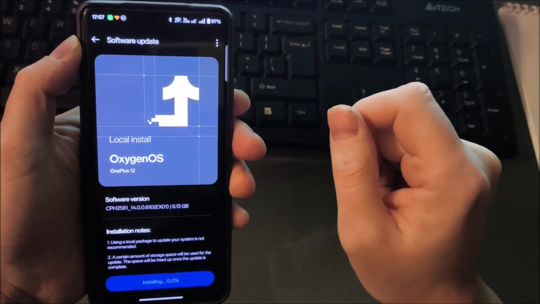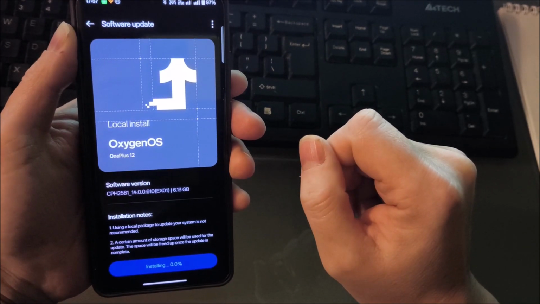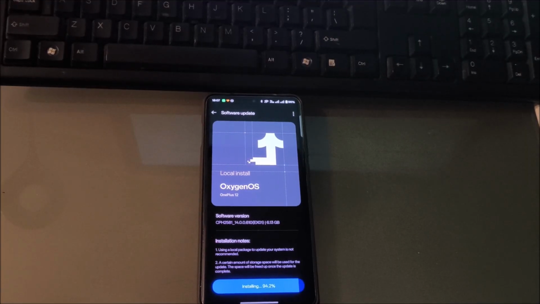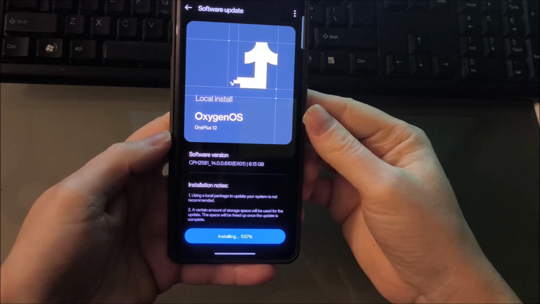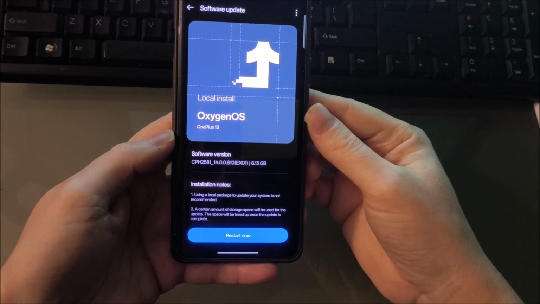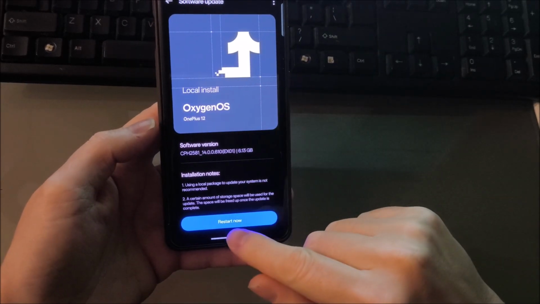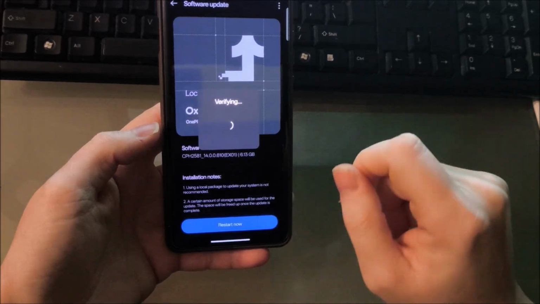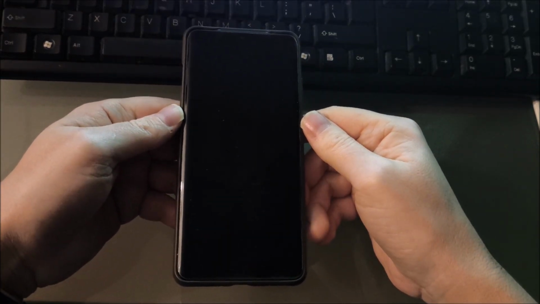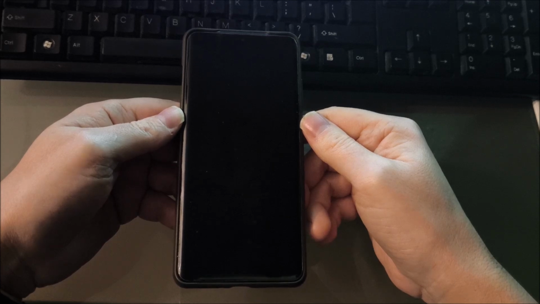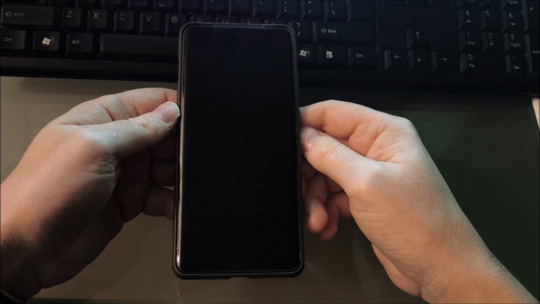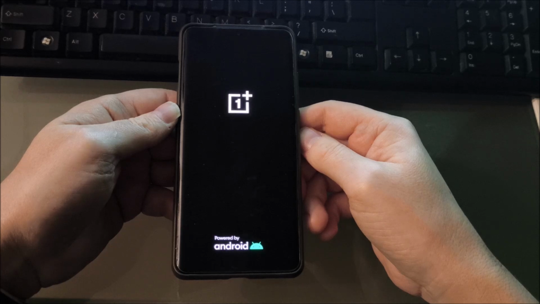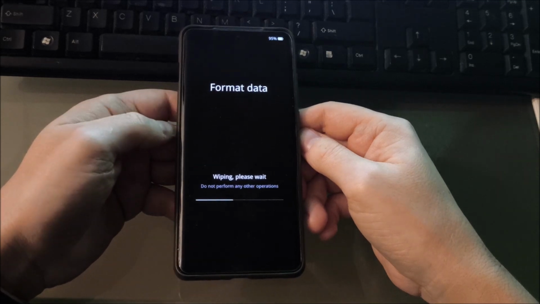And after this I'm going to restart now. Okay, formatting data.